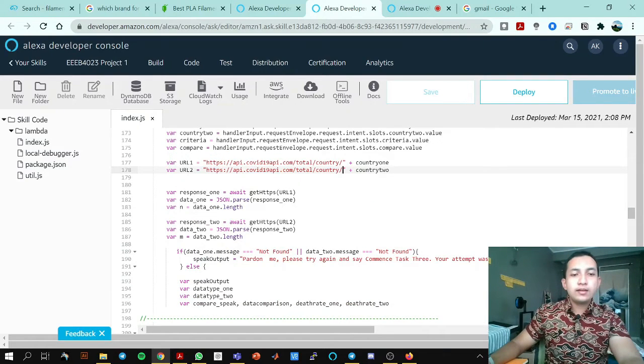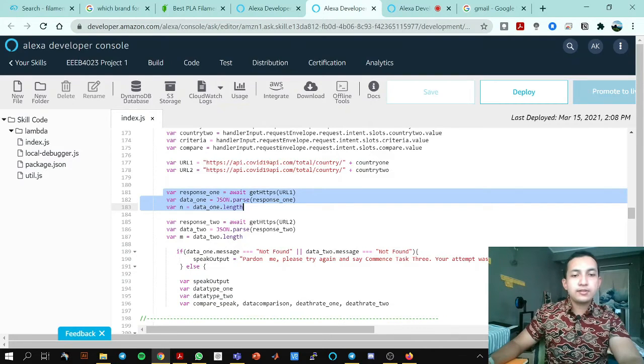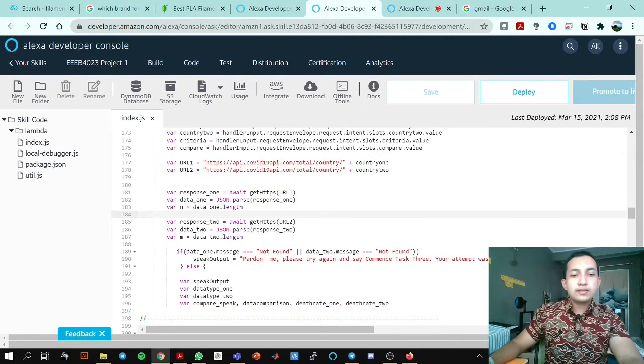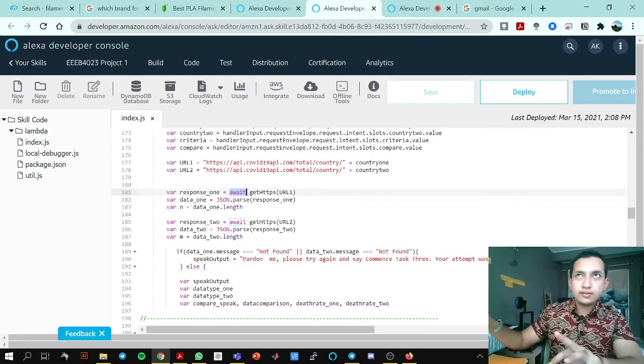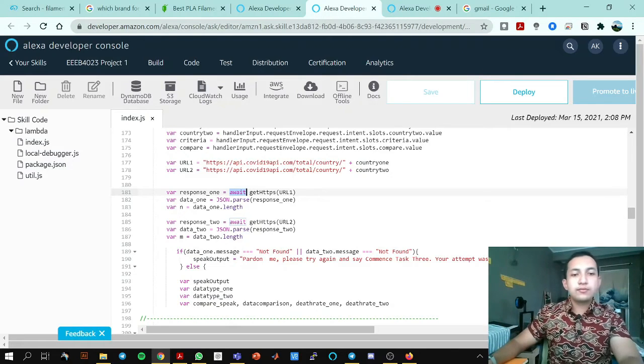Okay, and then going to the response, this part here, which is the same as this one. Response, await is like you wait for the get HTTPS function to get data from the URL first, then it runs to the second one. It doesn't just go ahead running all the codes. It waits first, then goes to the second one. And this one is JSON parse.